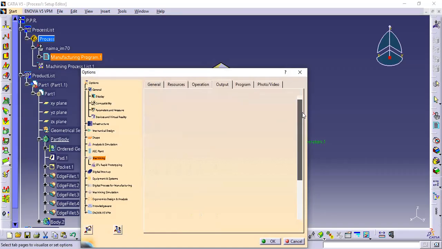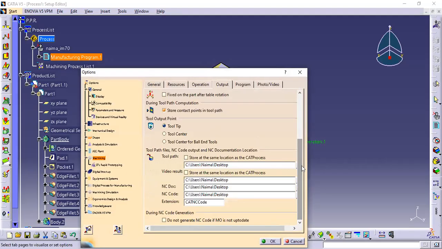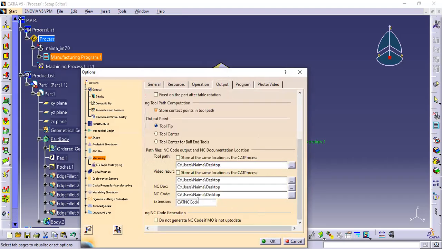Alright, and then you will choose the location to which you want to save the NC code file. So I am here using my desktop to be the destination folder, right? And click OK. And where you get these tools options in machining, you get these output options, right? And click OK.